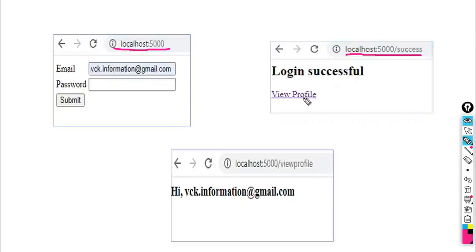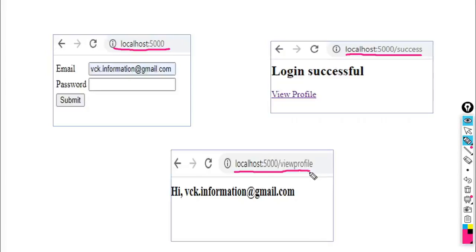When we click on view profile, which we created as a link with the help of href, it executes the next URL and renders the next HTML file. What is the URL here? Look here, localhost 5000 view profile.